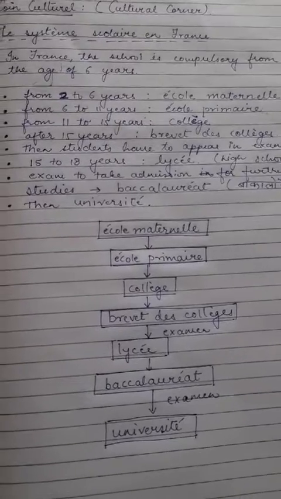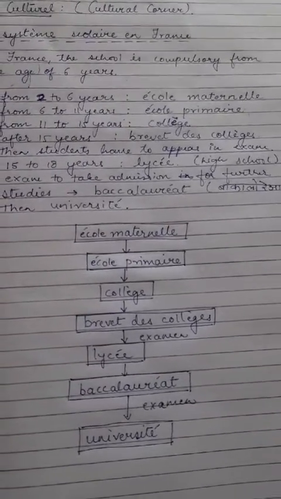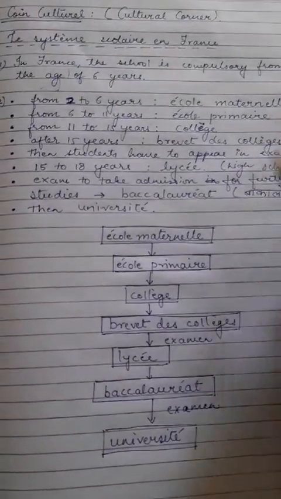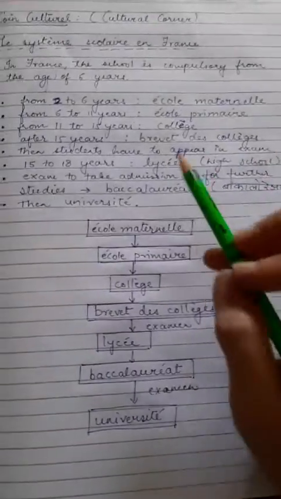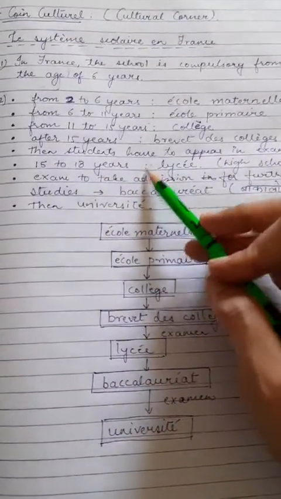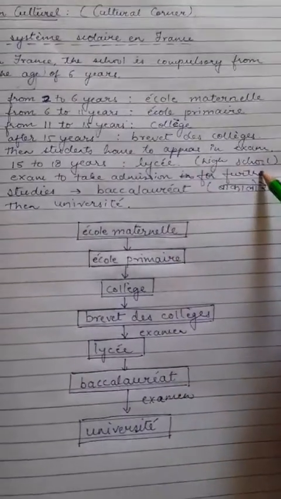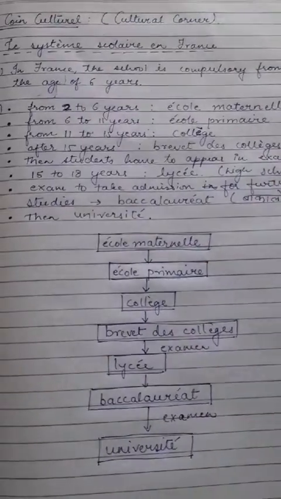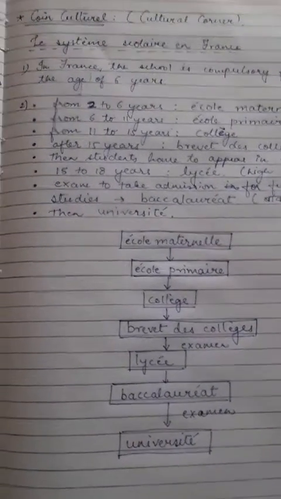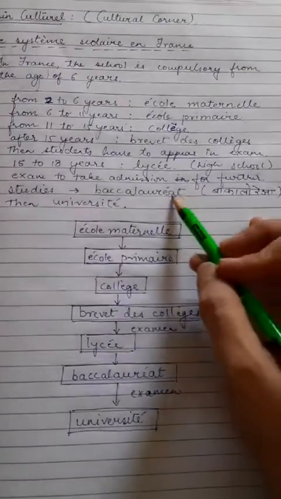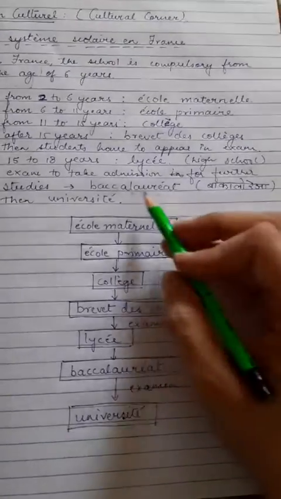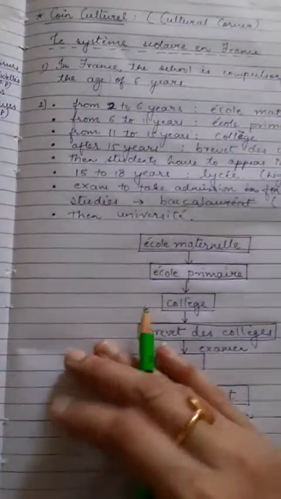So similarly here also they have to give an exam. We call it brevet des collèges. Now students have to appear in the exam. After that 15 to 18 years will be lycée, it is high school. Then an exam to take admission for further studies, like the 12th board exam for admission to college. Similarly they also appear, and that is known as baccalauréat. Baccalauréat. Now then university, finally they go for higher studies.